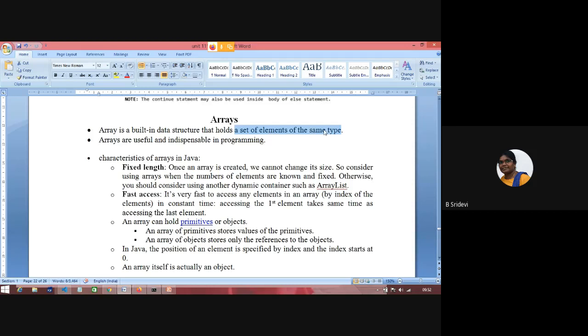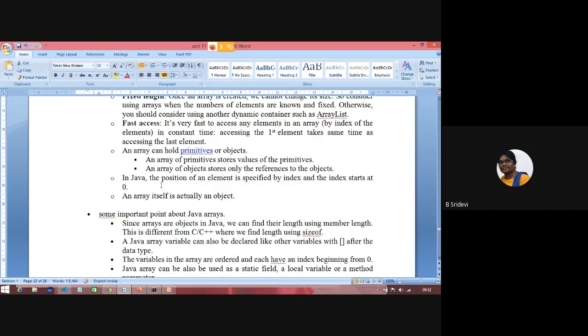Set of elements of the same type. In technical vocabulary, you can call them homogeneous data items. Very useful. Without these, you can't imagine Python programs. So very useful and indispensable.